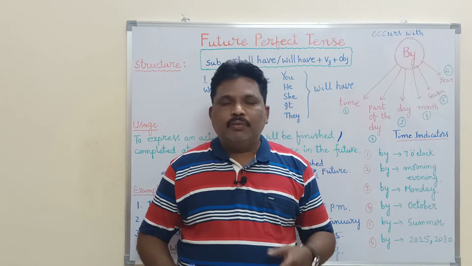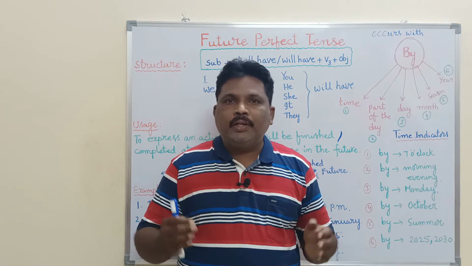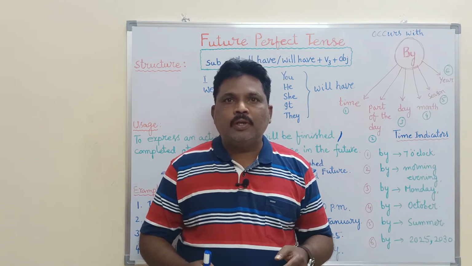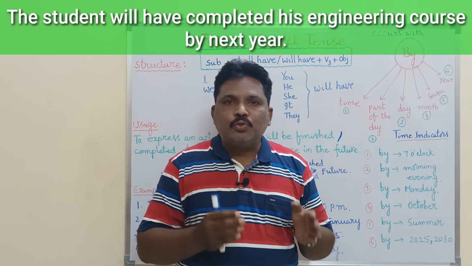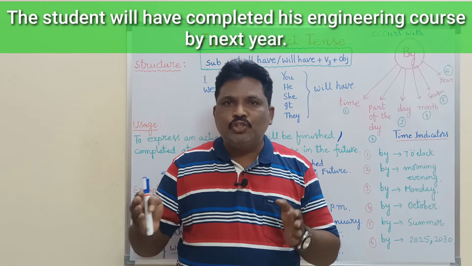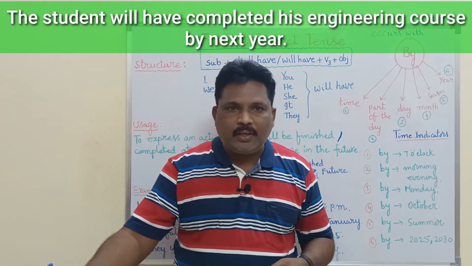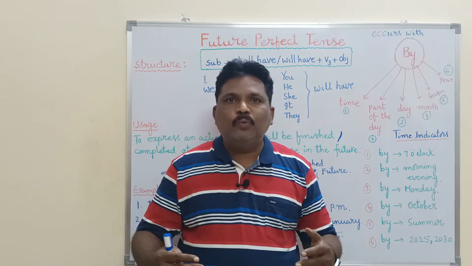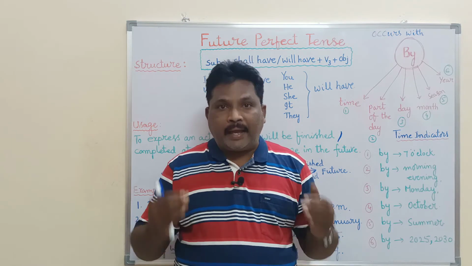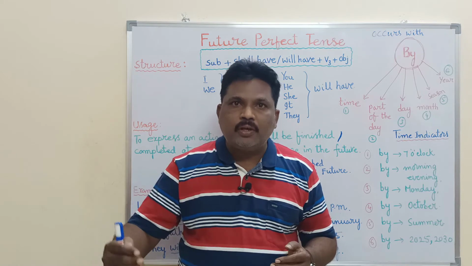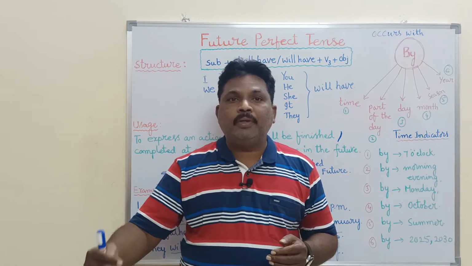For example, a student is studying in an engineering course and his engineering course will be finished by next year. So the student will have completed his engineering course by next year. So okay, this is how we can use future perfect tense to talk about the actions which will be finished at a specific point of time in future.